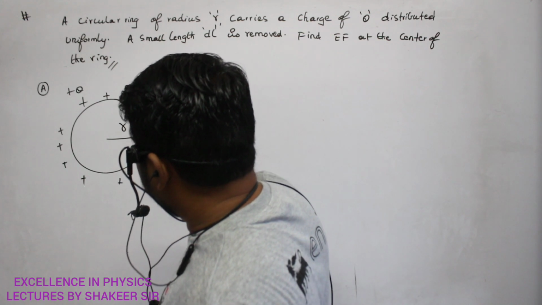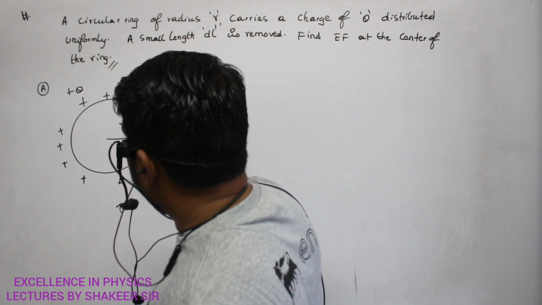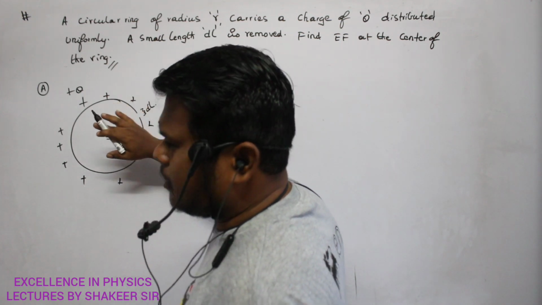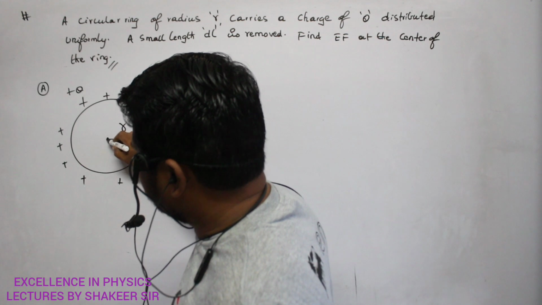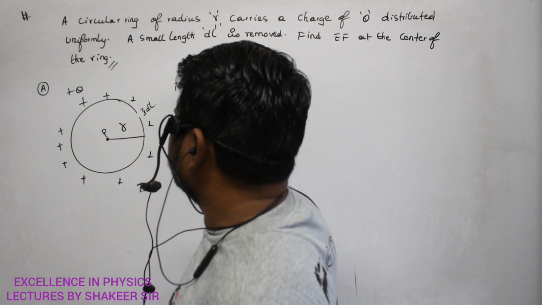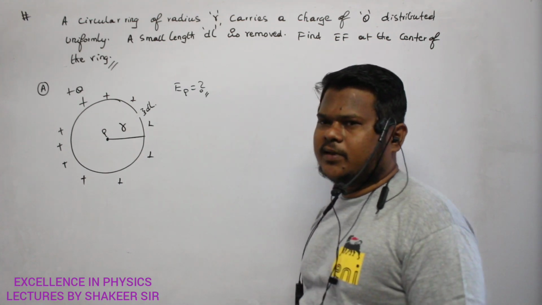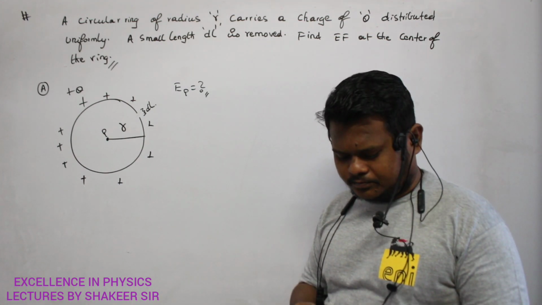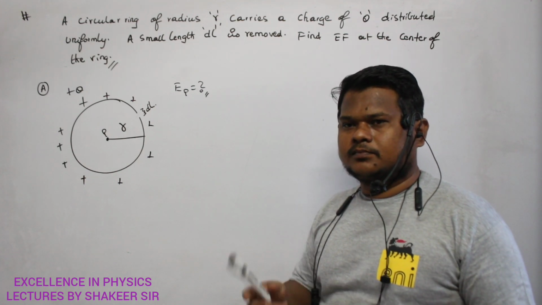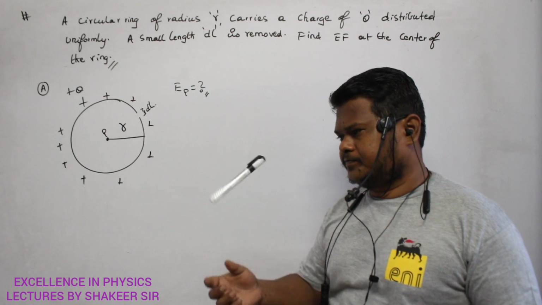Let us consider this much amount of length. This much length is called dl. So we are cutting and removing the dl length of the ring. Then what is the electric field at the center of the ring? So we have to calculate the electric field at point P, at the center of the ring. Any idea? How can we do this calculation?